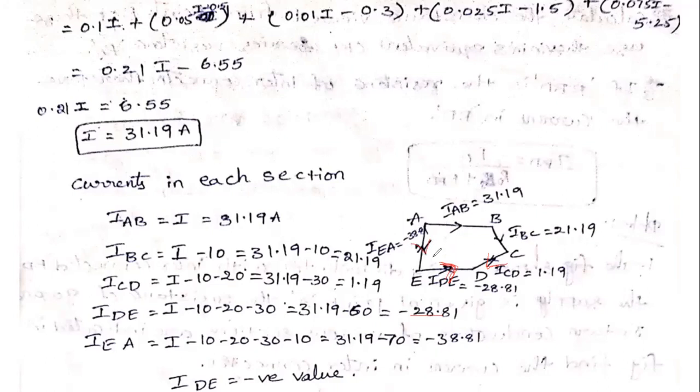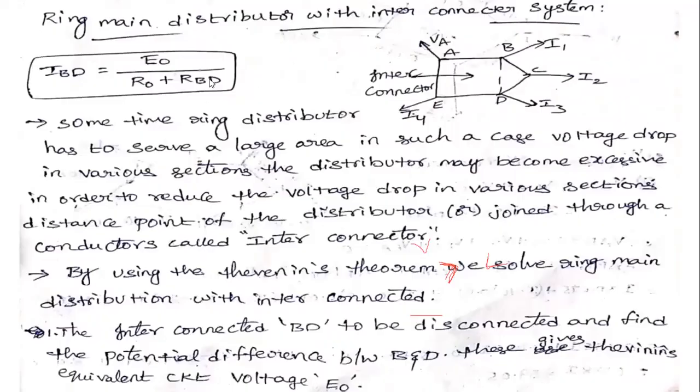This is similar to the distribution fed at both ends, but it is in the form of a closed link. Like that, we can find out the current at various sections.